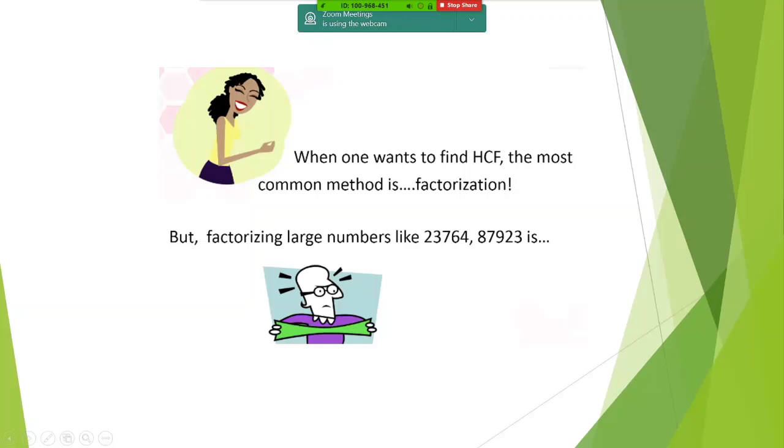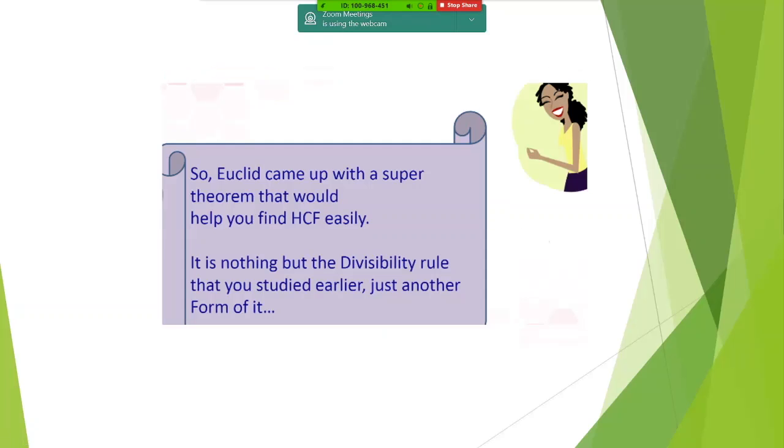But with big numbers, it's obviously tough to go ahead with factorization. So what do we do? We will use Euclid's division and the divisibility rules that you have done to find the HCF of a certain set of numbers.